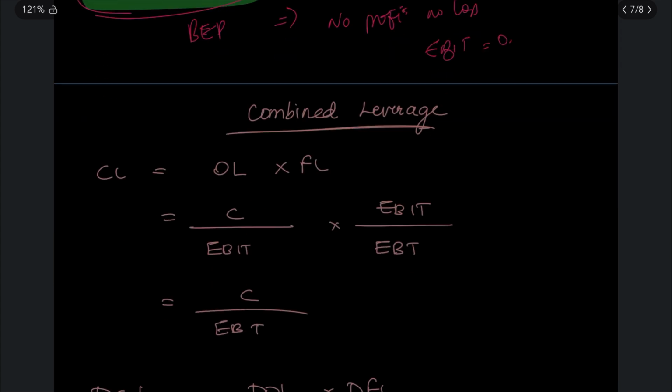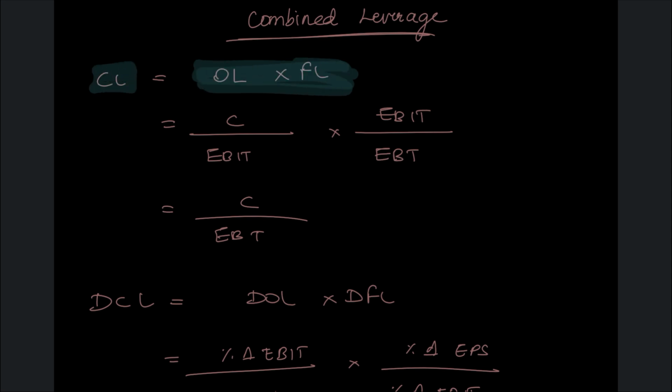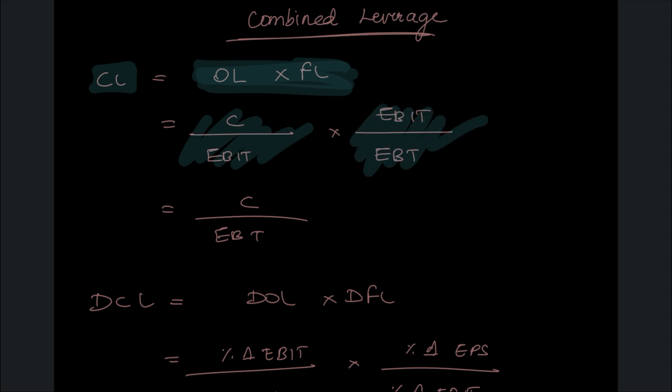Now, let's go to the next, which is combined leverage. This, as explained before, is nothing but the combination of both. So, CL is directly equal to OL into FL. How is OL calculated? It's contribution by EBIT. How is financial leverage calculated? It's EBIT by EBT. So if you knock off this and this, you get contribution divided by EBT.